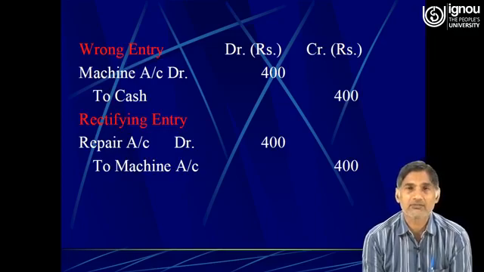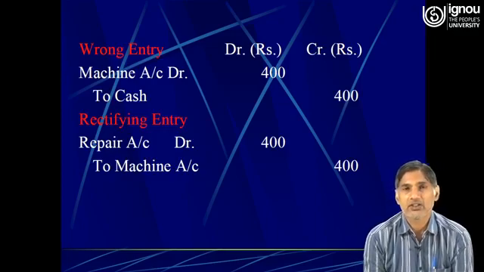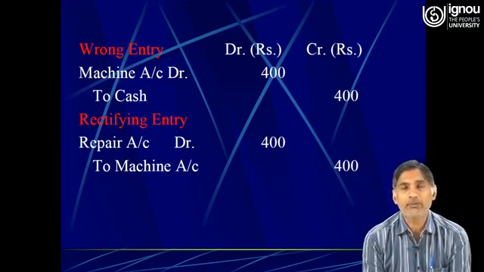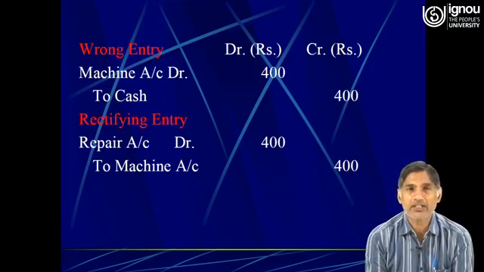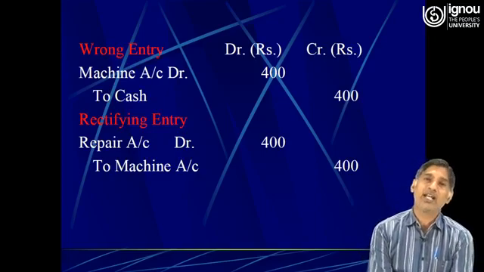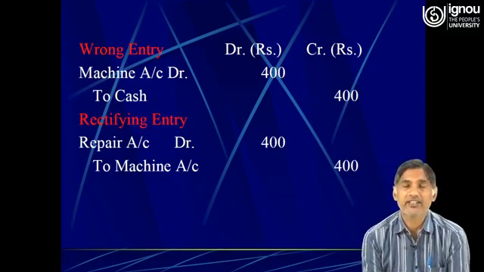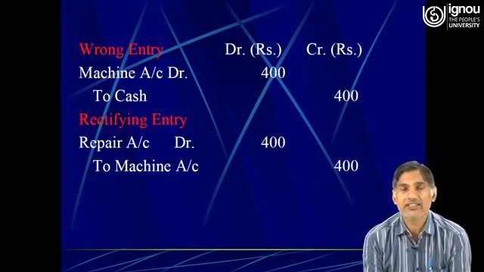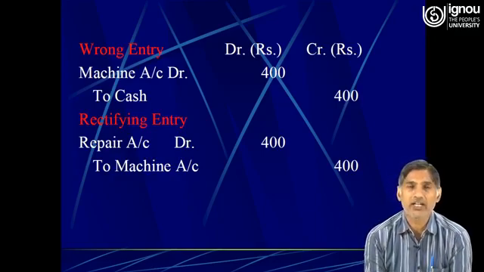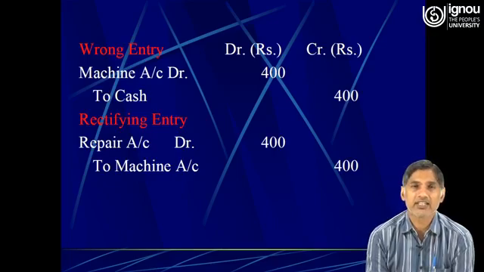So dear learners, as far as the two-sided errors are concerned, we can rectify these errors with the help of the appropriate journal entry. The account which must have been debited must be debited, and the account which was unnecessarily credited needs to be debited, and the account which was unnecessarily debited needs to be credited while making the rectification entry.